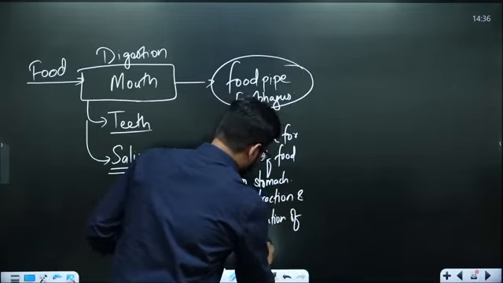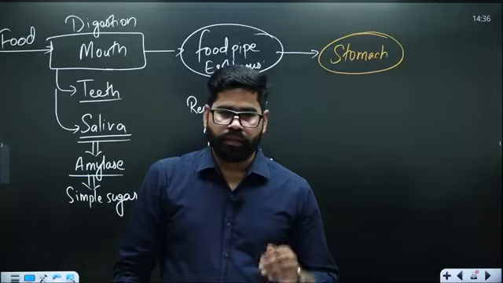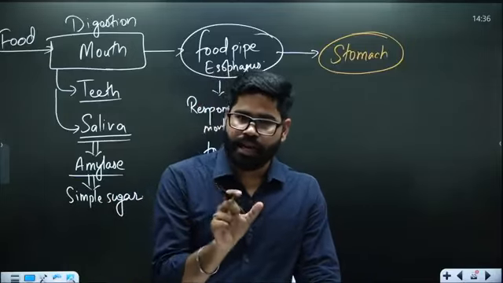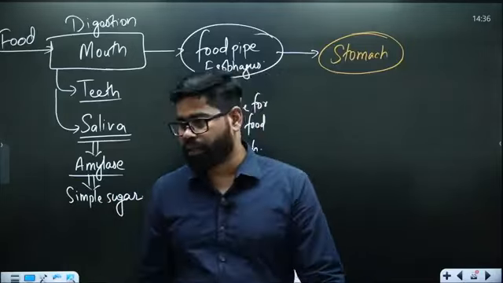Now after the food pipe, the next part, which is the main part, is the stomach. This is the section in which digestion starts in a full-fledged manner. What do we have in our stomach?